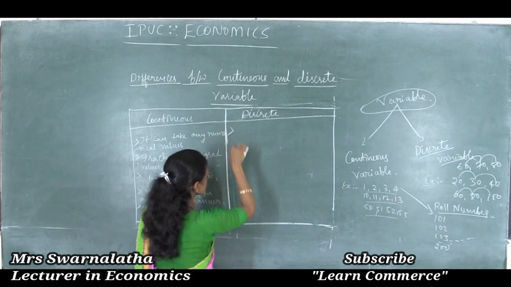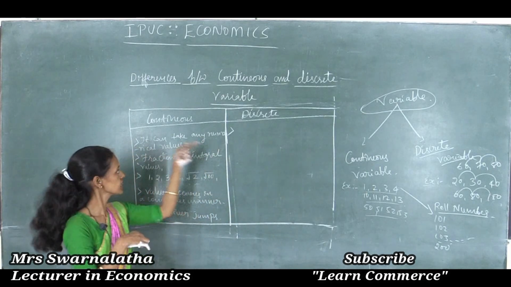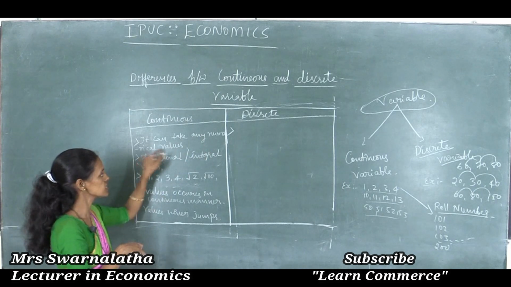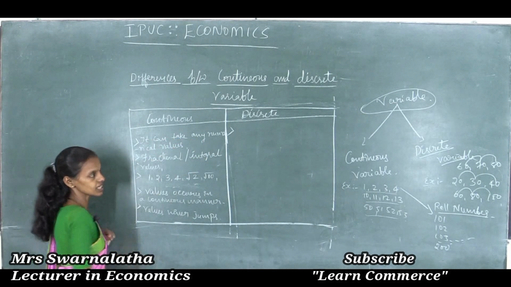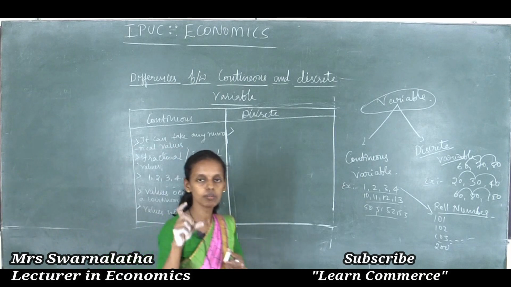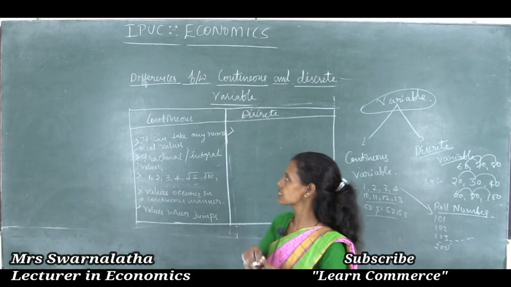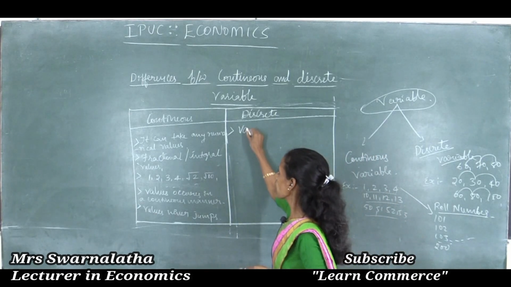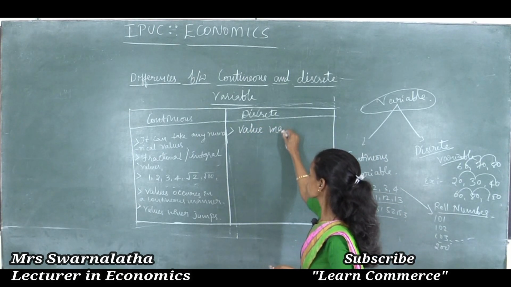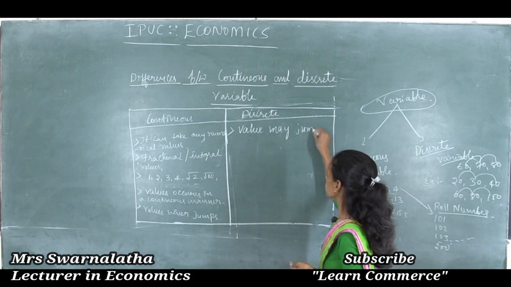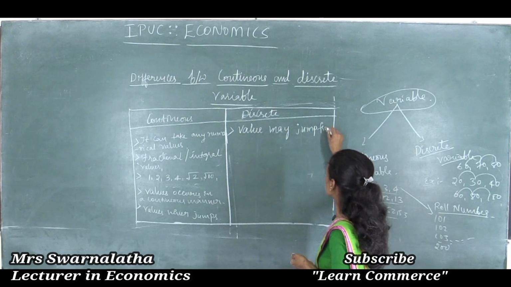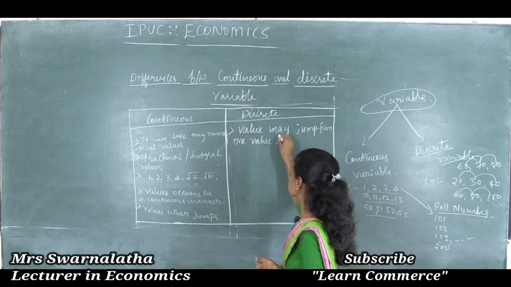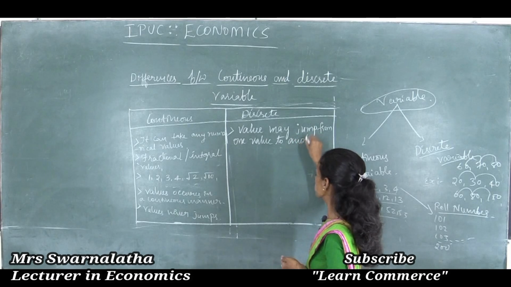Under the discrete variable, it never takes numerical values in the continuous manner. It can take numerical values, but a discrete variable never takes continuous numbers. Values jump from one value to another value.